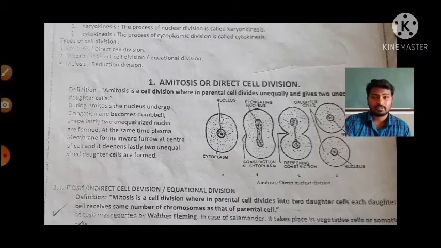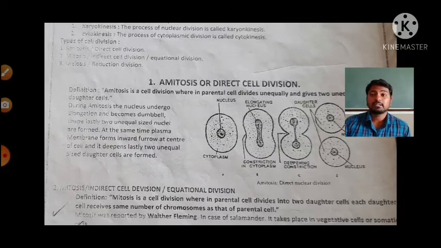The definition itself says that mitosis is the cell division where the parental cell divides into two daughter cells and each daughter cell receives the same number of chromosomes as the parental cell. Is it clear? I hope you all understand the definition of mitosis.